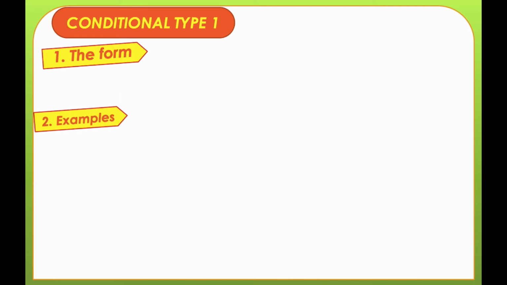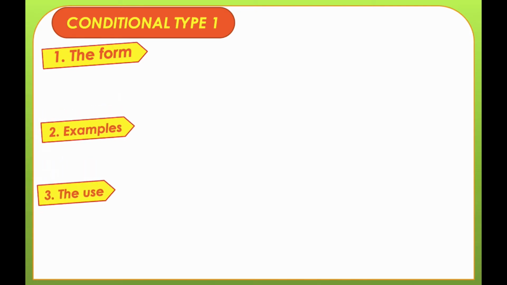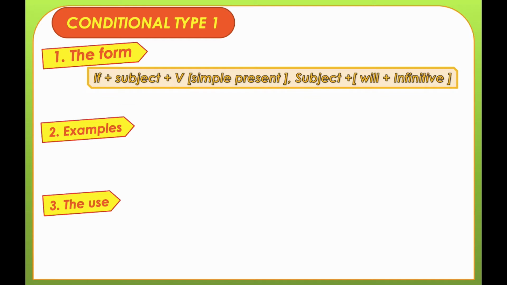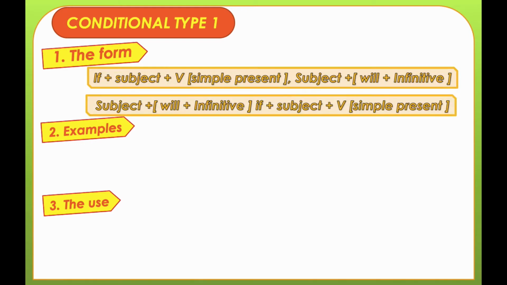Here we are going to understand its form, and we take a look at some examples to understand its usage. First one: if plus subject plus verb in simple present, subject plus will plus infinitive; or subject plus will plus infinitive, if plus subject plus verb in simple present.